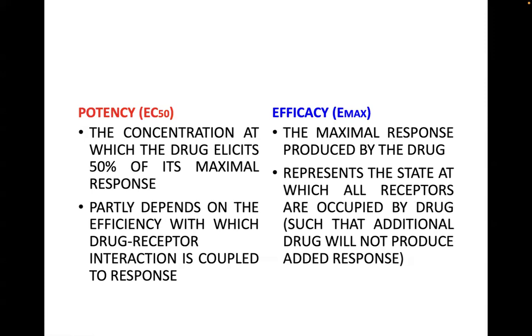Normally, the Emax represents the state at which all receptors are occupied by the drug, so that additional doses will not produce an added response. Why? Because you have already occupied all the available receptors and you have already created the maximum amount of drug receptor complexes. As I mentioned, there are situations where this may be variable. The potency may be variable, and we'll go into that in a while.